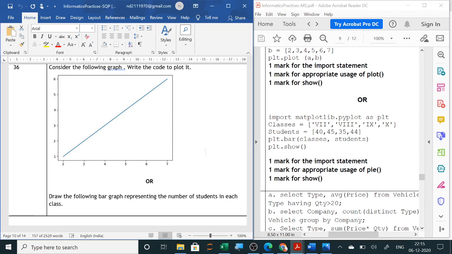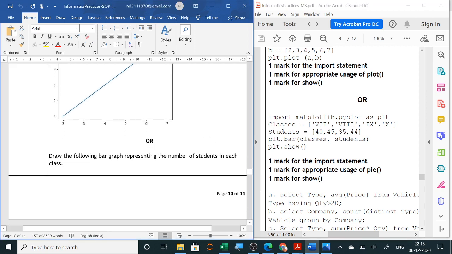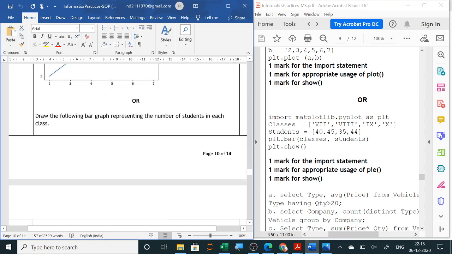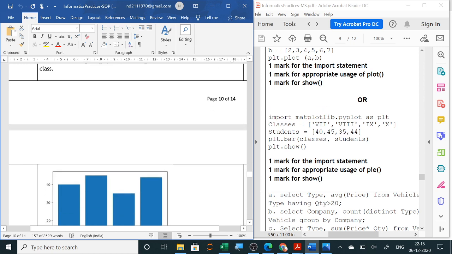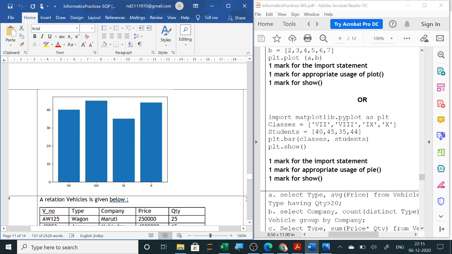Next question is, draw the following bar graph representing the number of students in each class. So here the output is given and you have to draw the bar graph. Now here you can see the classes are given in x-axis and the marks or data in y-axis. So classes we will write here in one list. Always the first line will be import matplotlib.pyplot as plt. Then the x-axis, what all data are there in one list. Y-axis, all the data is in the second list.